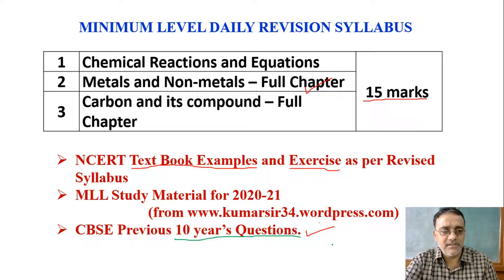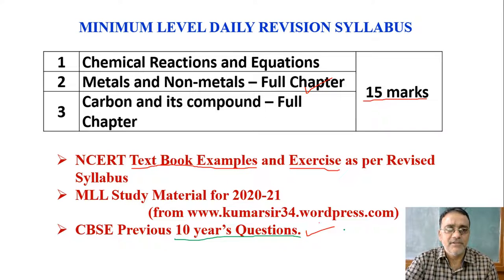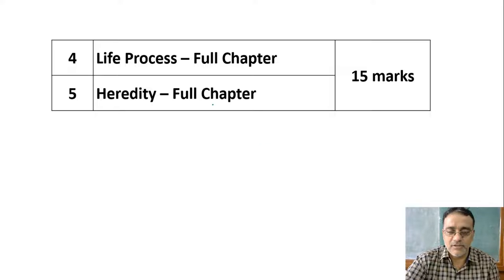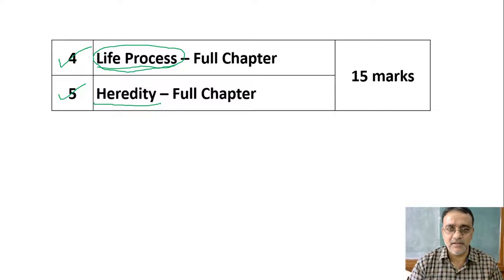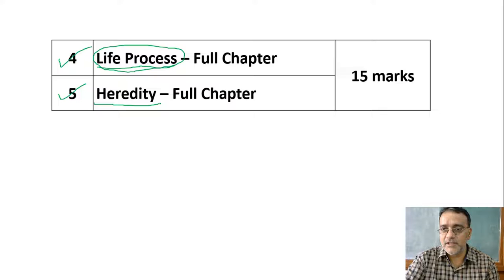So after these three chapters, you have to start with these two chapters. Fourth sequence, this is serial number, not chapter number, and the next is heredity. In this chapter all direct questions come, so this is also a very scoring chapter, and diagram based questions will also come from the life process chapter. And in the heredity and evolution chapter, the half part, that is the evolution part, has been removed. This unit is actually of 23 marks, and we have three chapters, and the third chapter I kept in a separate category. Together these two chapters, I took approximately 15 marks.